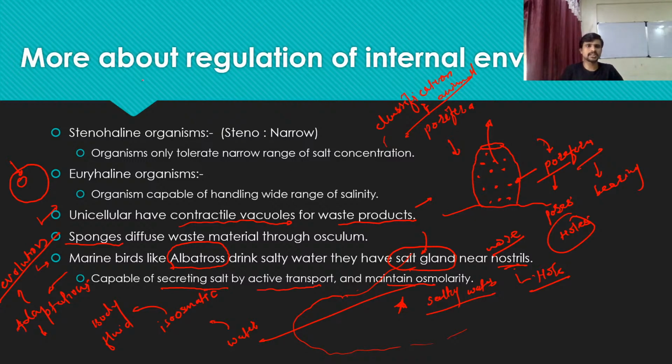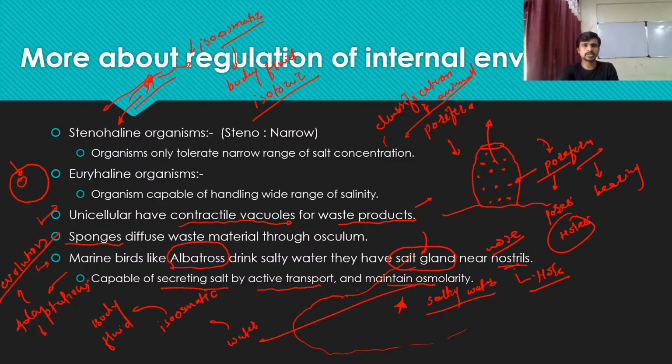Okay, so let's see, guys. For example, this is a pipe by which the water is drunk by the albatross. So here is a gland. This gland absorbs the salt, and secretes the salt again out of the body, and only the water moves inside, which is isosmotic to the body fluid. You can also say isotonic. Isotonic is also a good word which is used in your books.